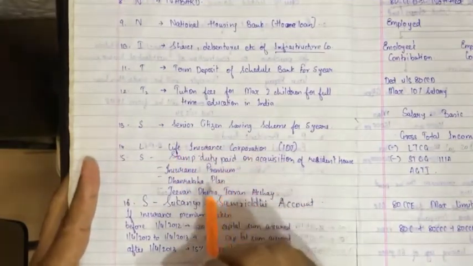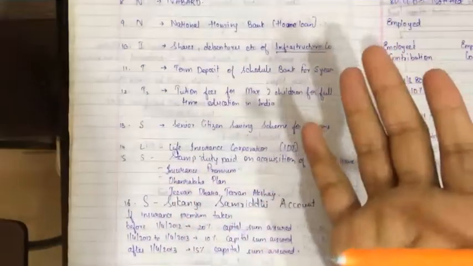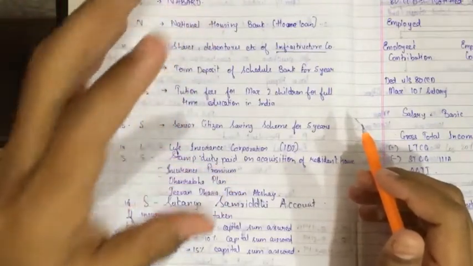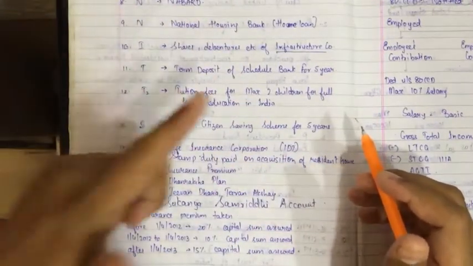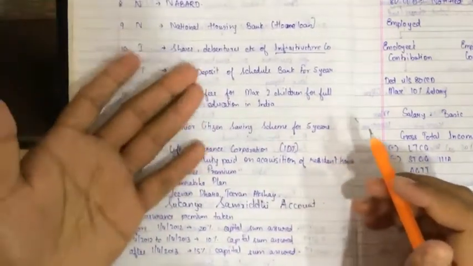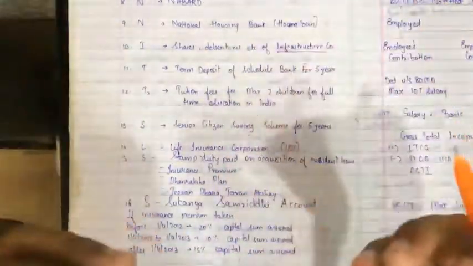Life Insurance Corporation, insurance premium. If you invest in all this, and you receive a lump sum, that is exempted under section 10, subsection 10(10D), in income from other sources, because such income has no head, so it is other sources. But what you get deduction over is the premium that you are paying, the premium that goes from your hand.